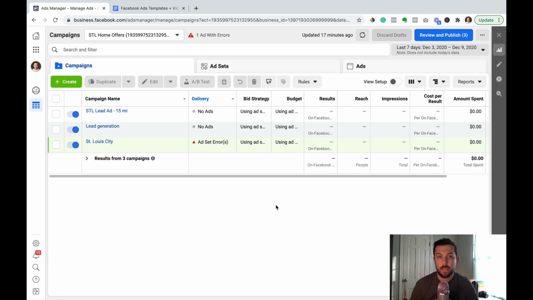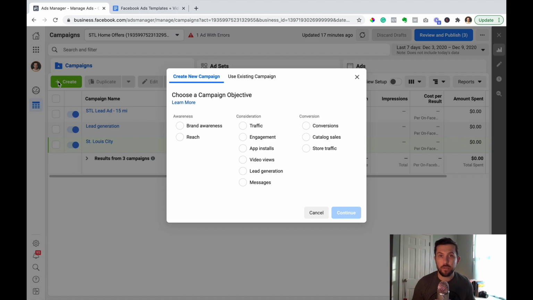All right, so once you're inside Facebook Ads Manager, to get started, you're just going to click on Create. And now setting up your video view ad is actually really easy to do once you have your video already shot. The first thing that Facebook is going to ask you to do is to choose your campaign objective.